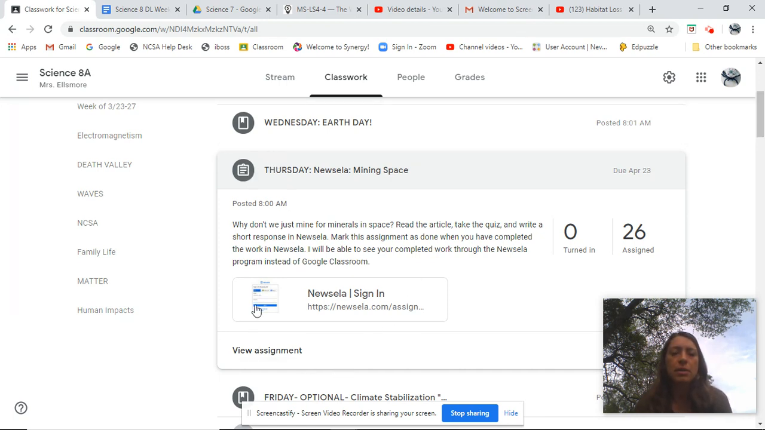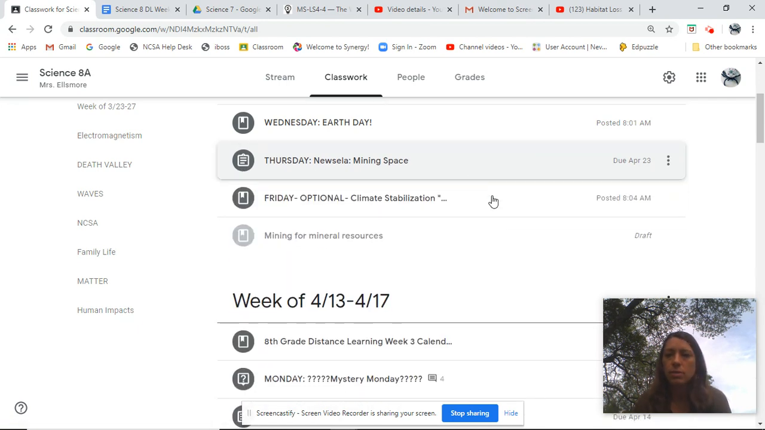Okay, so that's pretty short. And it does get submitted through Newsela. So it'll show up in Newsela as you having it completed. It won't automatically show up in Google Classroom as completed because they're two different programs. But we'll see how that goes. Maybe you guys will like that.